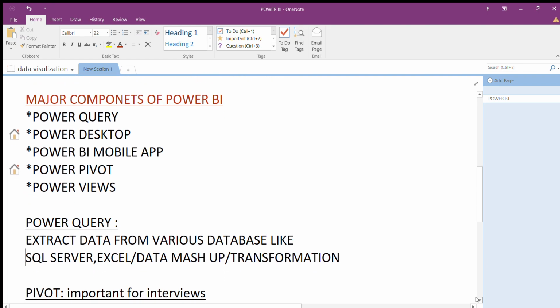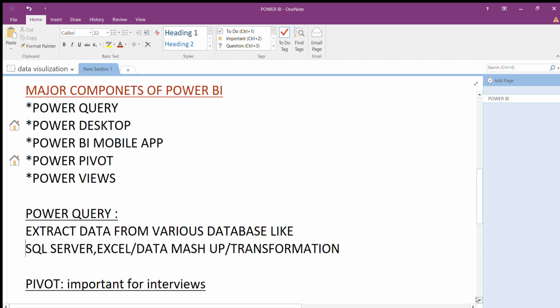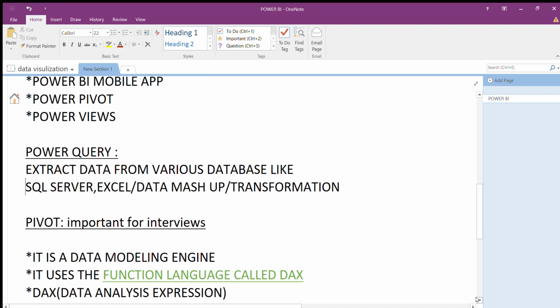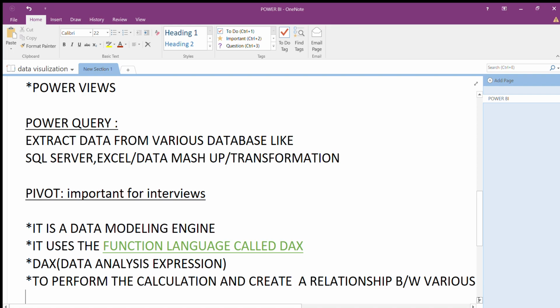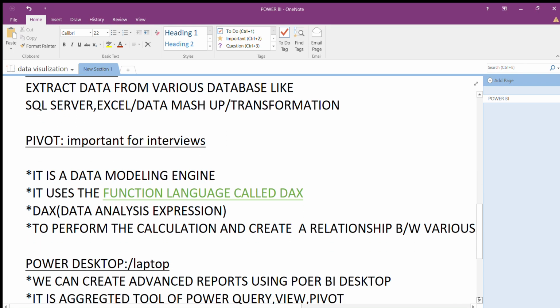Why we use Power BI Desktop? This desktop means we can use this on a laptop. On mobile we can use the mobile app. In Android, the Power BI mobile app is there, so we can easily use the mobile app, but on a laptop we can use desktop only. So that's why it's important, guys. And also we can create advanced reports using the Power BI Desktop.